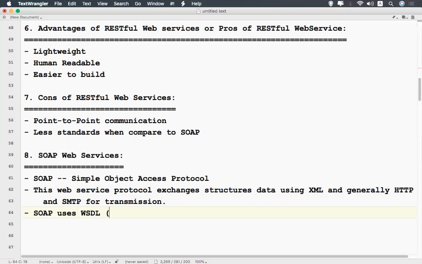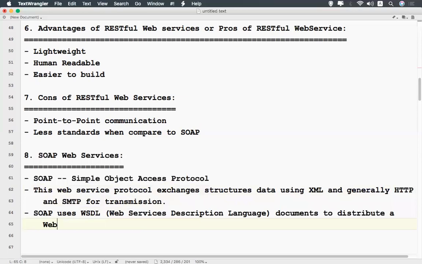People will pronounce it in different ways, but the full form of WSDL is Web Services Description Language. SOAP uses WSDL documents to distribute a web service.